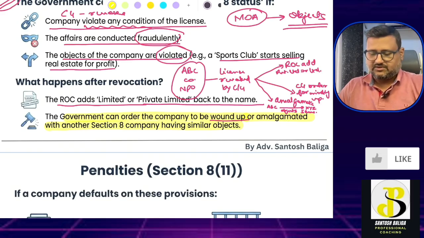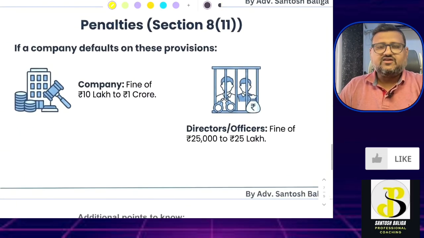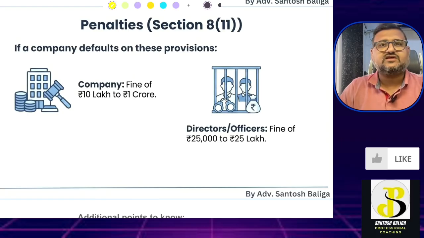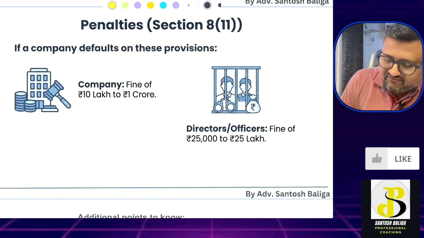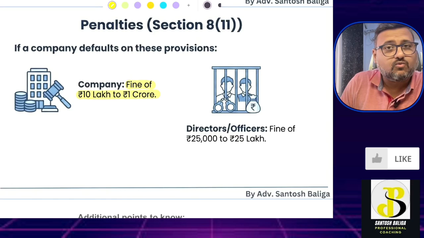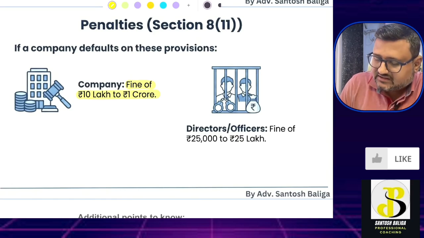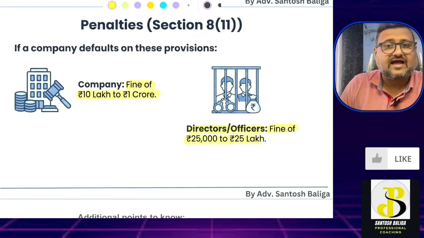this particular concept. Okay. Now if the companies do not follow the provisions of section 8, or are in default of the provisions of section 8, then in that case, what is the penalty that has been provided under section 8 subsection 11, which says the company will face a fine of 10 lakh rupees to 1 crore rupees, and the directors or officers of the company will face a fine of 25,000 to 25 lakh rupees.